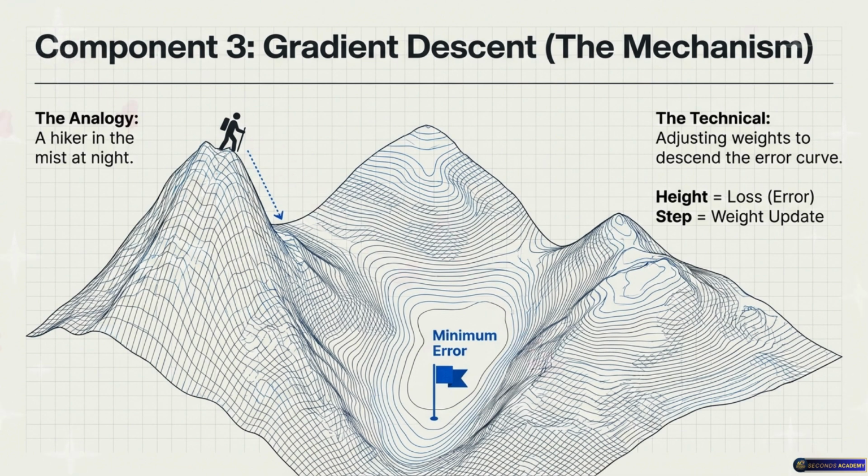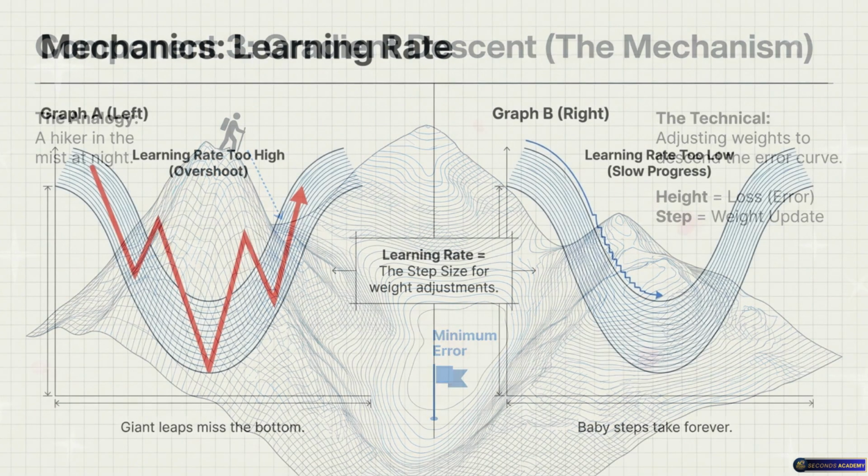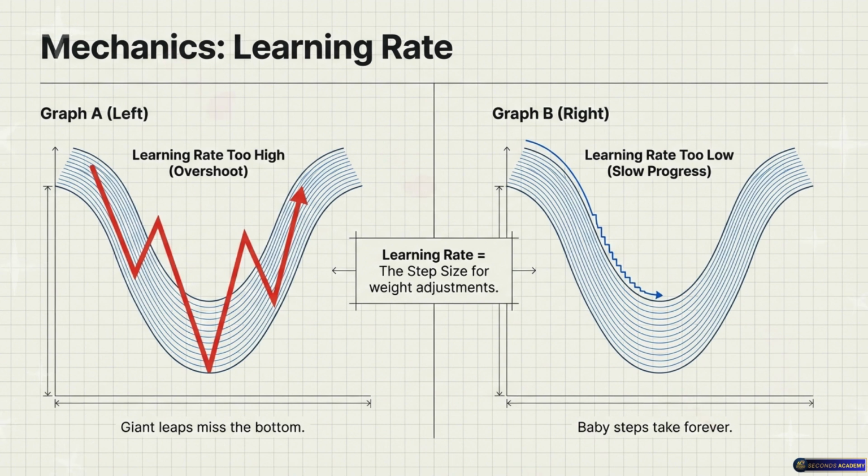Okay. And this brings us to the descent part. The model looks at all these sensitivities and says, okay, the error is screaming the loudest about the area weight. Let's fix that one first. It prioritizes the biggest fires. Sort of. It actually moves every single weight simultaneously, but proportional to how much that specific weight is contributing to the error.